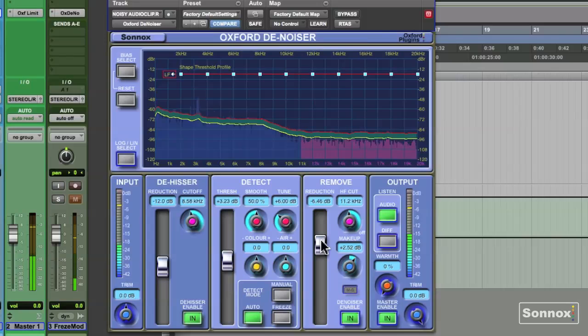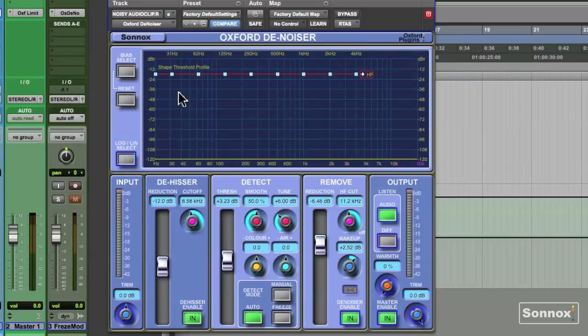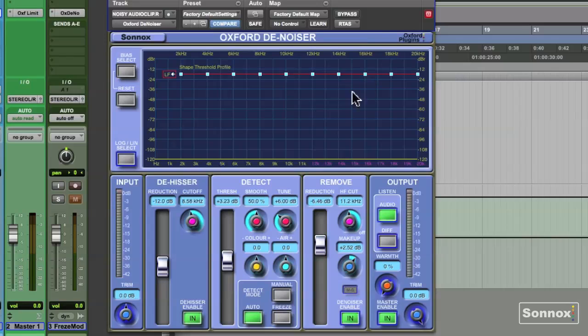Over here, we can switch between logarithmic and linear modes. It's simply a different way of looking at the frequencies. You can see this goes up to 4K, or we can expand that up to 20K. You can see that goes from 2 kilohertz to 20 kilohertz.